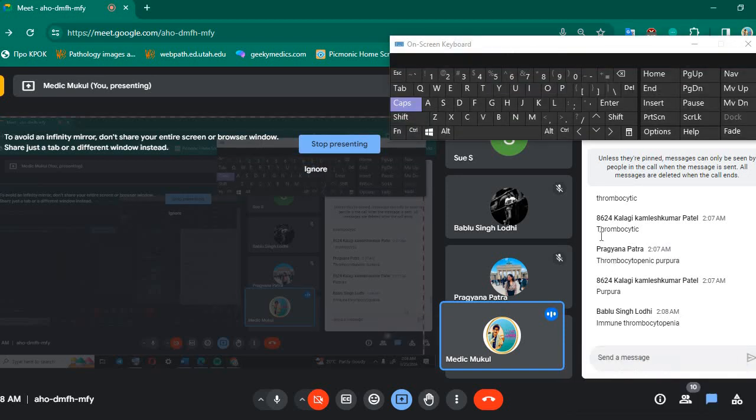Immune thrombocytopenia is the correct one. Thrombocytopenic purpura. Yes, correct one.